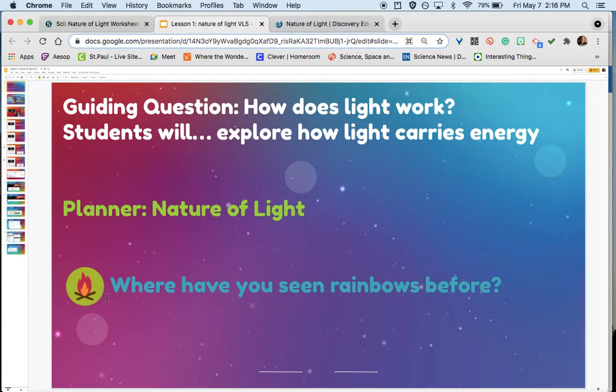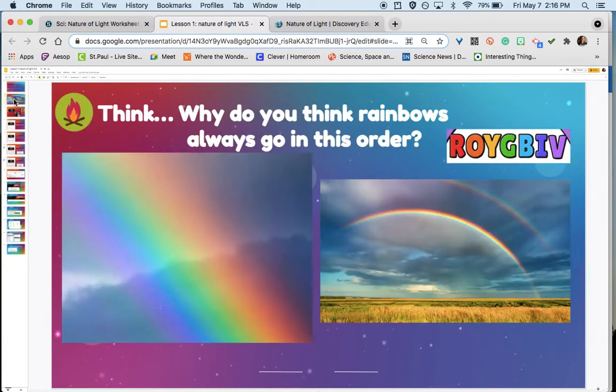I want you to think about, where have you seen rainbows before? And another Ignite question, think, why do you think rainbows always go in this order? Why does that happen? Red, orange, yellow, green, blue, purple, or indigo. Look at this picture. There's a double rainbow. Why is it always in this order?